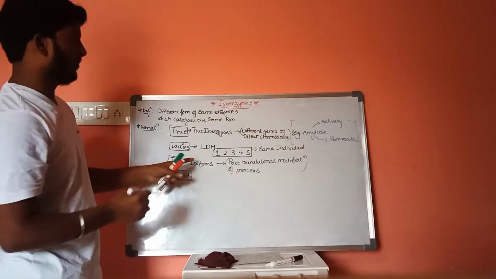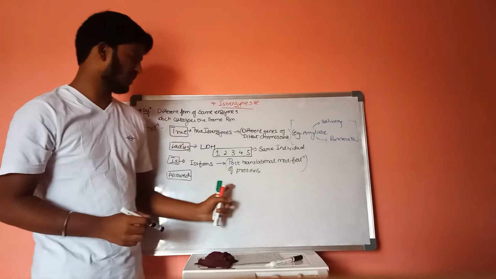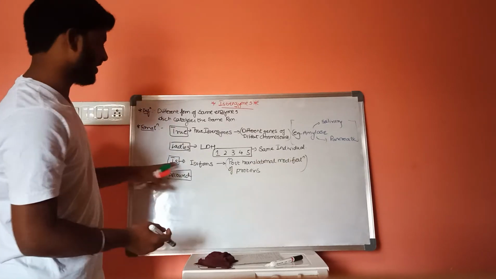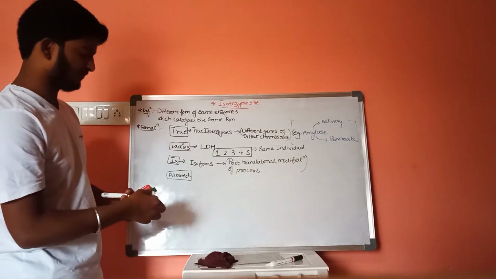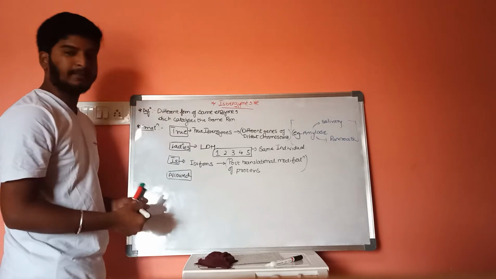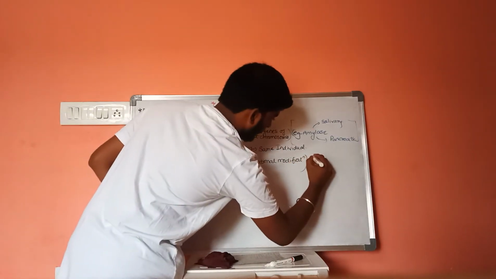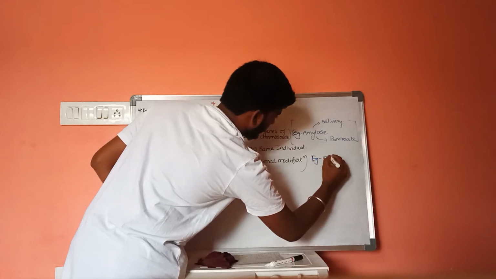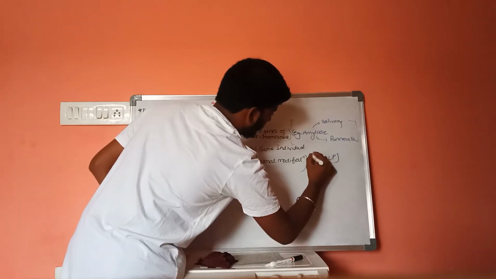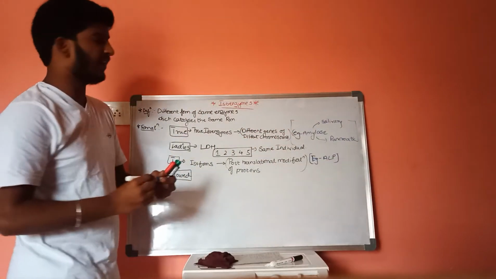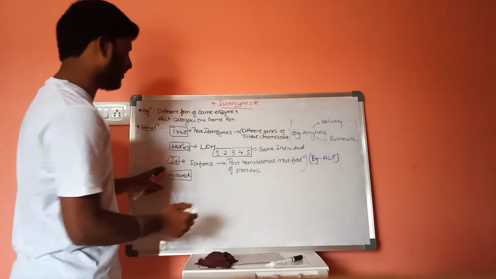Example is alkaline phosphatase. It is an example of isoforms.